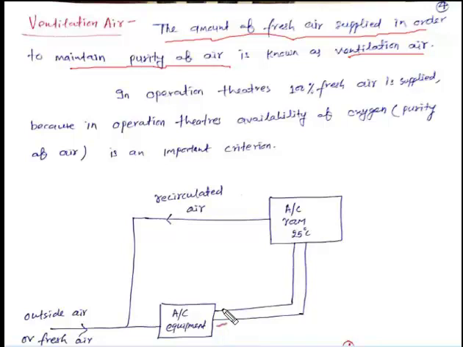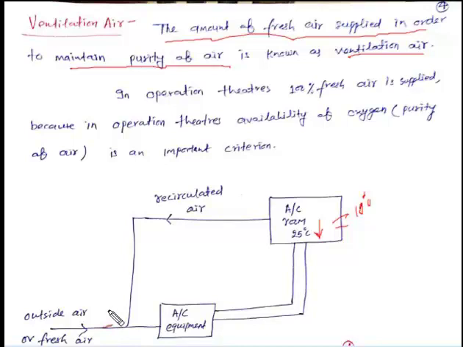The basic purpose of this equipment is to cool the temperature of the room as we need. Here the room temperature is 25 degrees Celsius. Let's say we want to maintain the temperature of the room at 18 degrees Celsius. In that case we will use an air conditioning equipment that will extract the heat from the room and make the temperature of the air 18 degrees Celsius. An air conditioning equipment works with the circulated air.